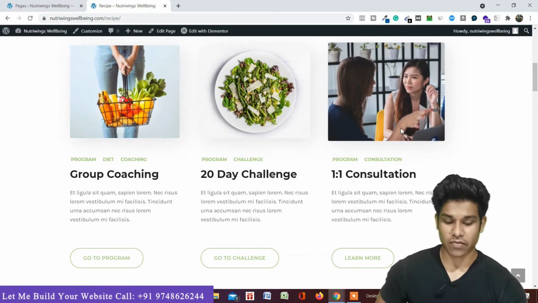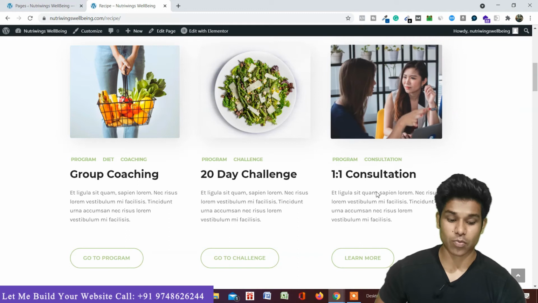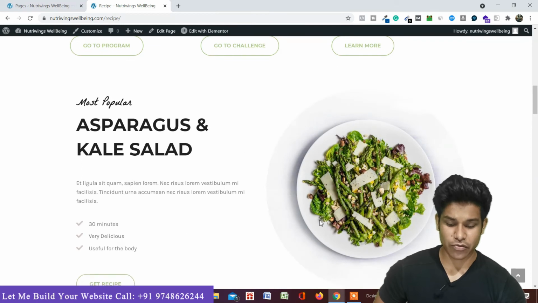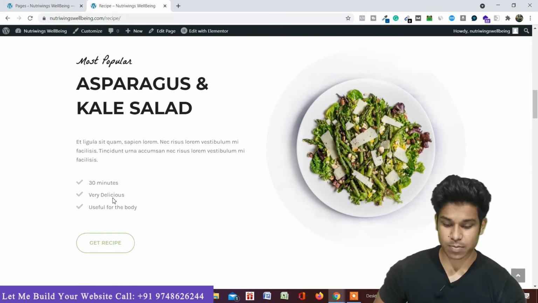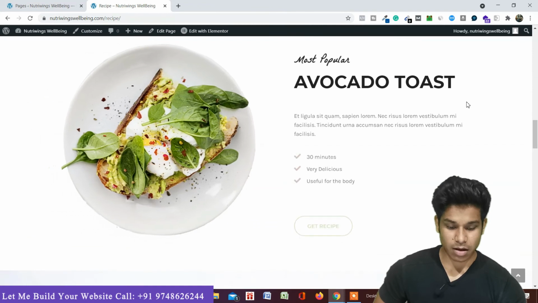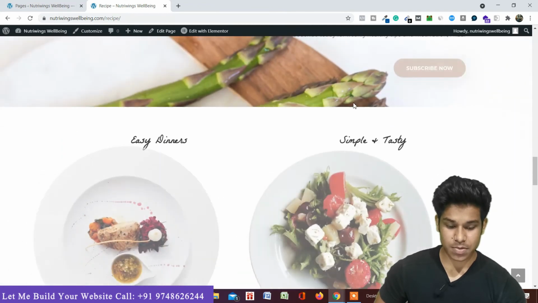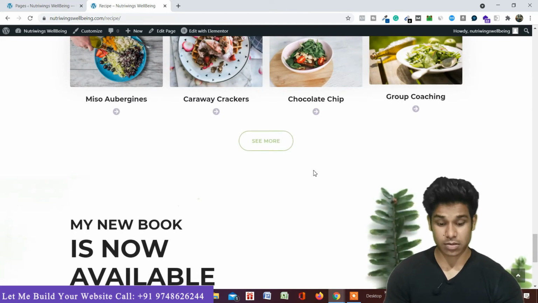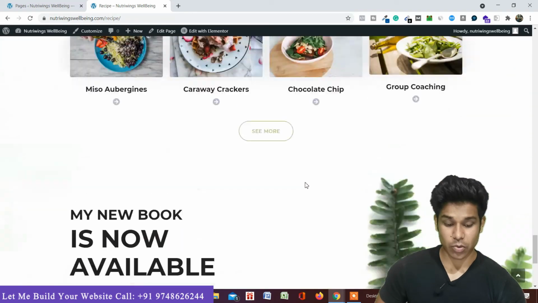Whether you want to provide recipes, or whether you want to provide information about your services, you can do that. And here I have call to action. Here as you can see, it's beautifully animated. Again I'm displaying the recipes. You can display all the recipes which you have to your visitors, and if they like, they can easily download any one of these. So this is the recipe.